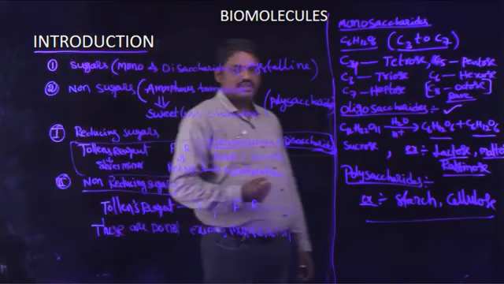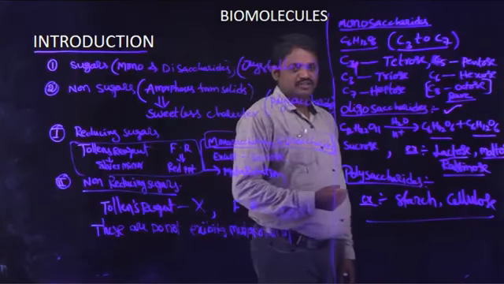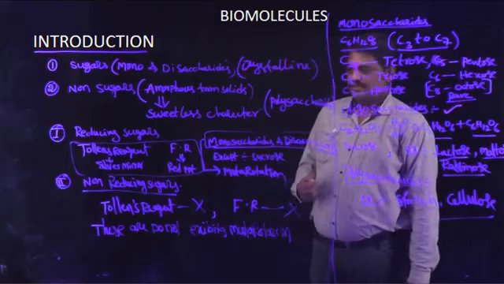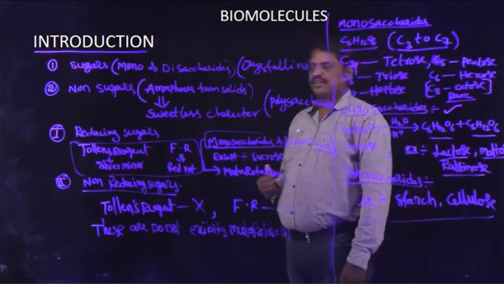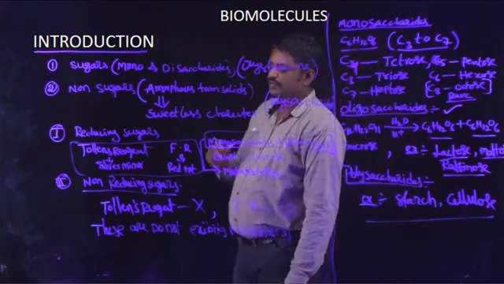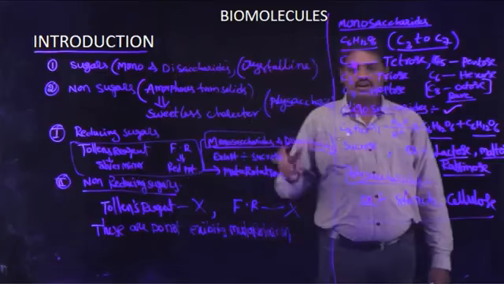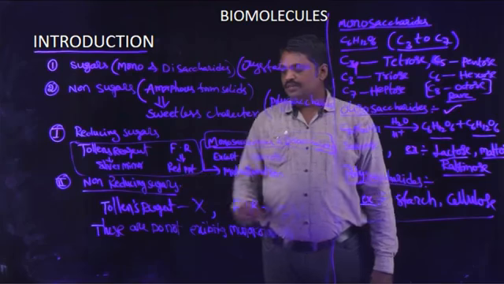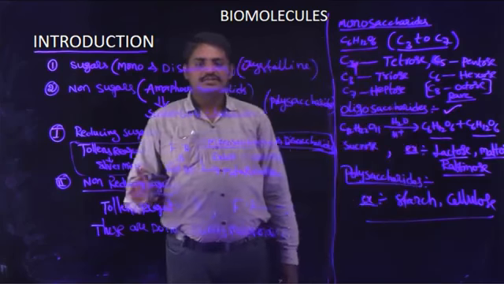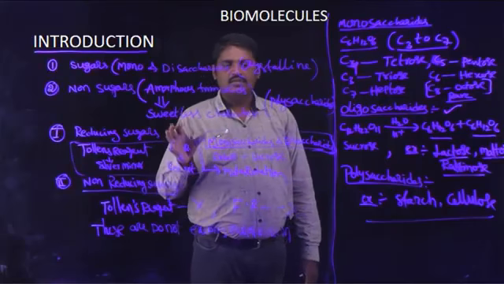And third classification is on the basis of chemical properties. Some of the molecules easily reduce Tollens reagent and Fehling's reagent. That type of molecules are known as reducing sugars. All monosaccharides and disaccharides except sucrose exhibit reducing property. These molecules exhibit mutarotation. Non-reducing sugars means some of the molecules do not reduce Tollens reagent and Fehling's reagent. Non-reducing sugars do not exhibit mutarotation. Okay, this is the explanation for the introduction of biomolecules. Next class.